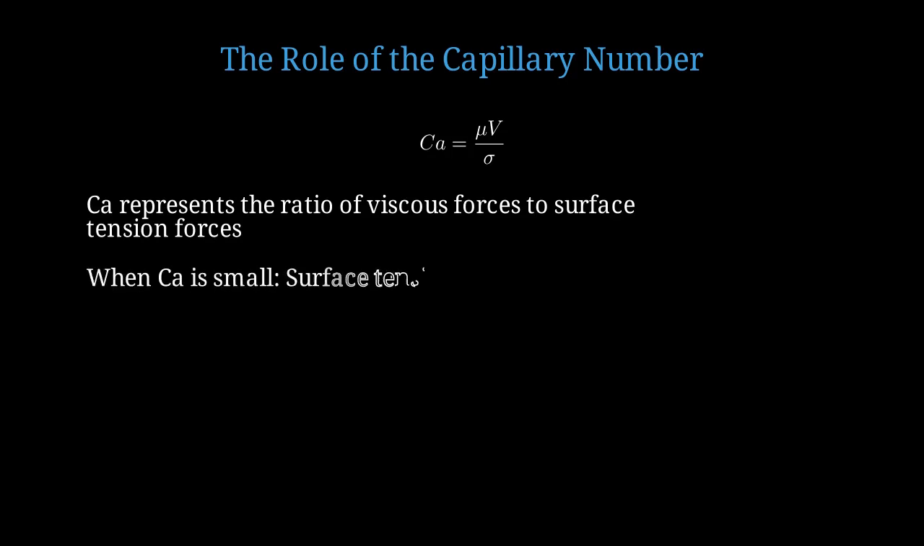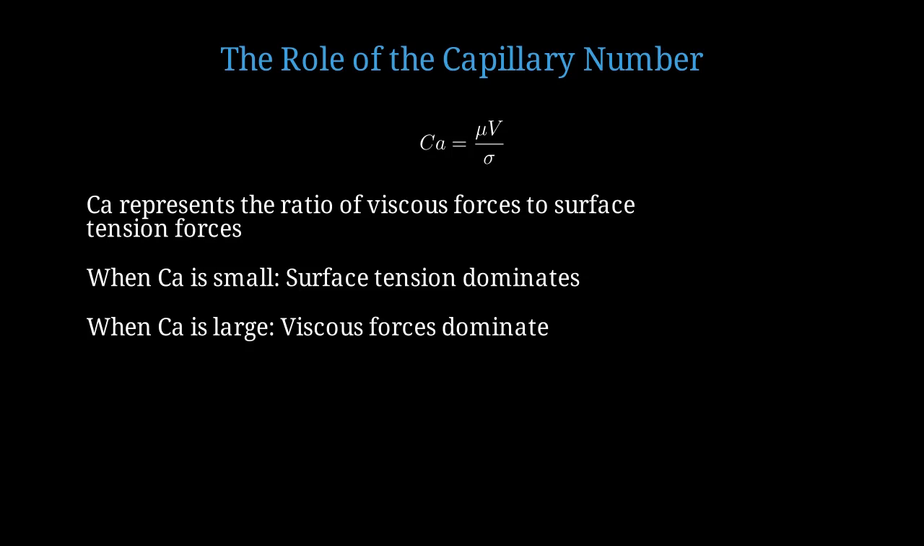When Ca is small, surface tension dominates. The liquid wants to minimize its surface area, forming droplets rather than maintaining a jet. When Ca is large, viscous forces dominate. The momentum of the flowing liquid overcomes surface tension, maintaining a continuous jet.